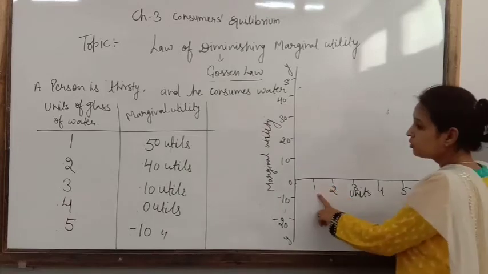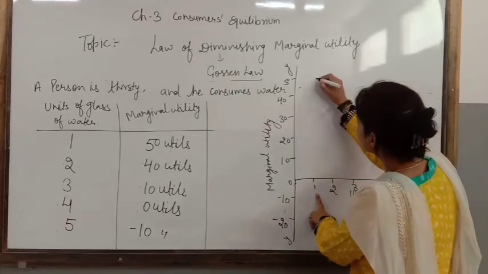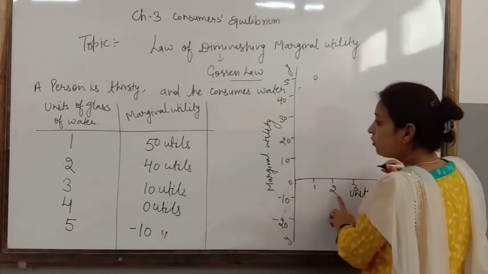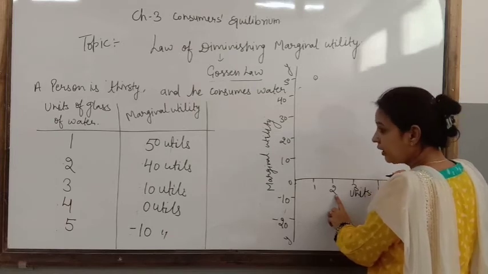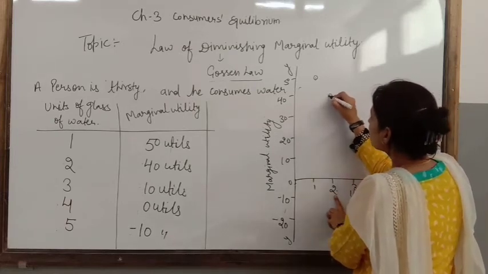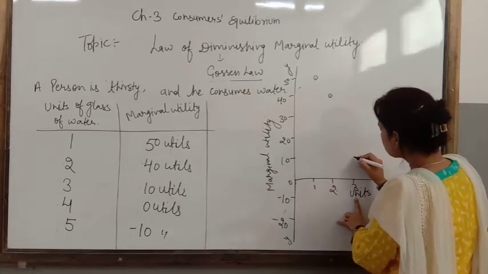Suppose he is consuming one unit of glass. How much satisfaction is he going to get? 50 utils. Clear? If he consumes the second unit of glass, then his satisfaction is 40 utils. If he consumes the third, then his satisfaction is 10.